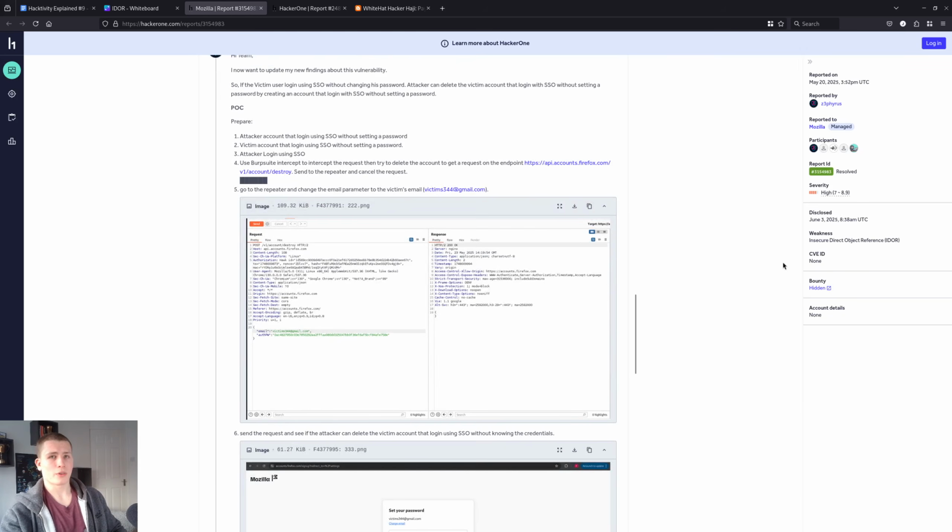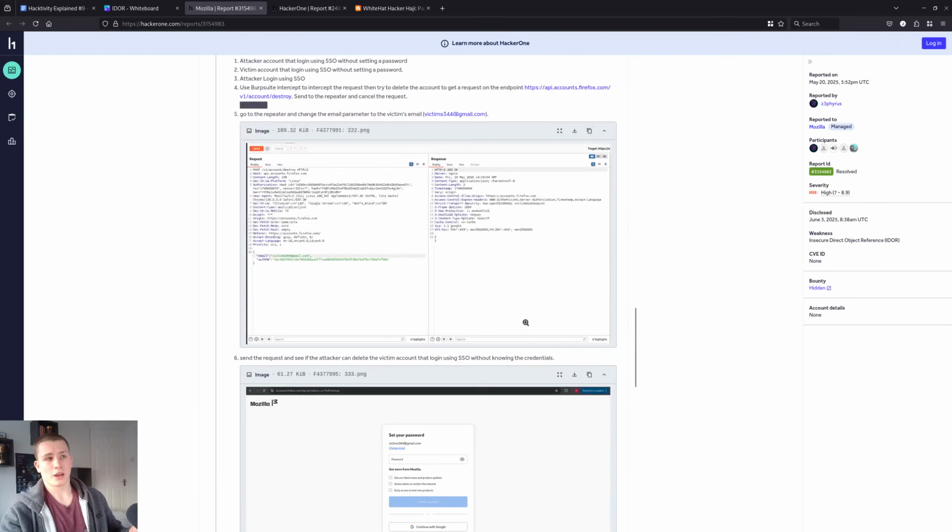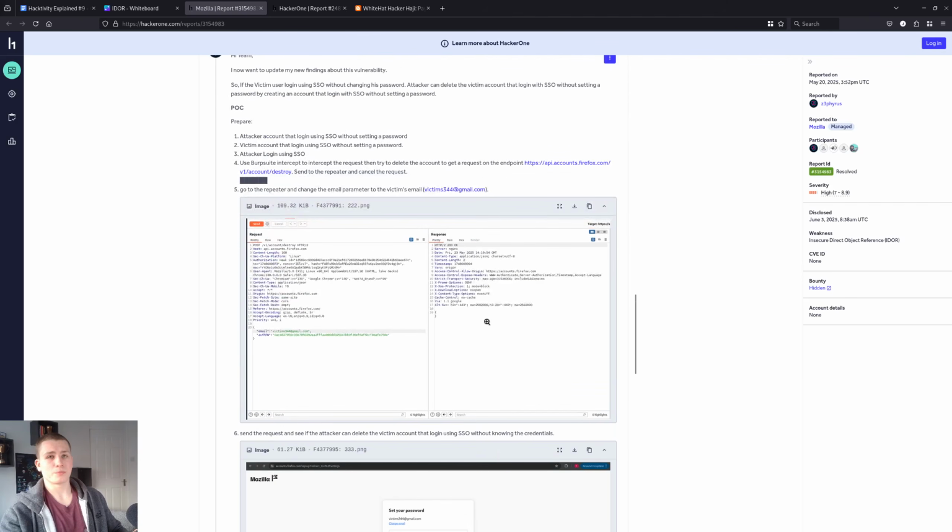And in this case, that's what it was ranked. It was a high severity vulnerability. And it was also very simple. You just change the victim's account and the Gmail, and it works there. And this is a recently new vulnerability.